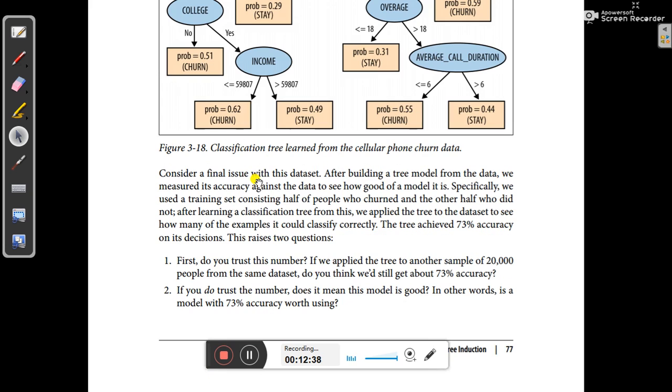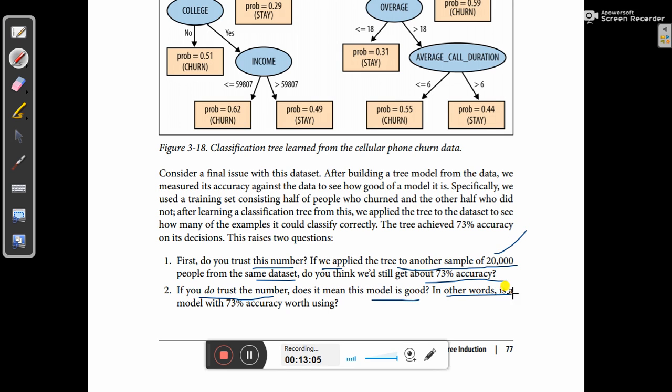One question is: here, do you trust this number? If we apply the tree to another sample of 20,000 people from this same dataset, do you think we'll still get 70% accuracy? Or suppose you trust the number, does it mean this model is good?